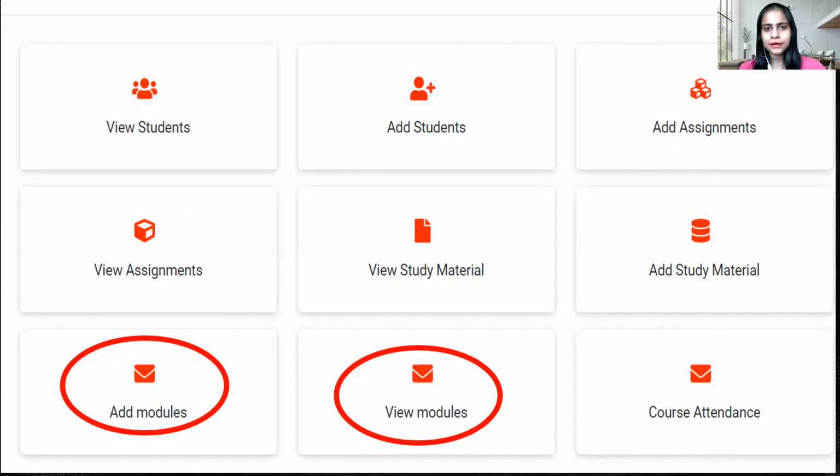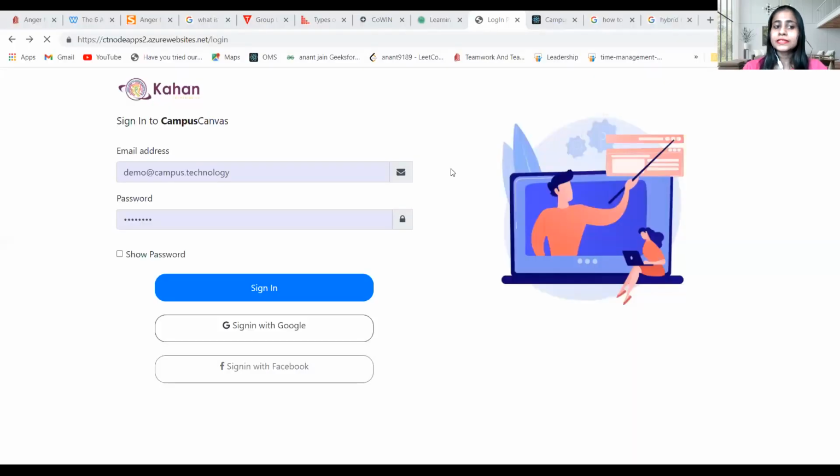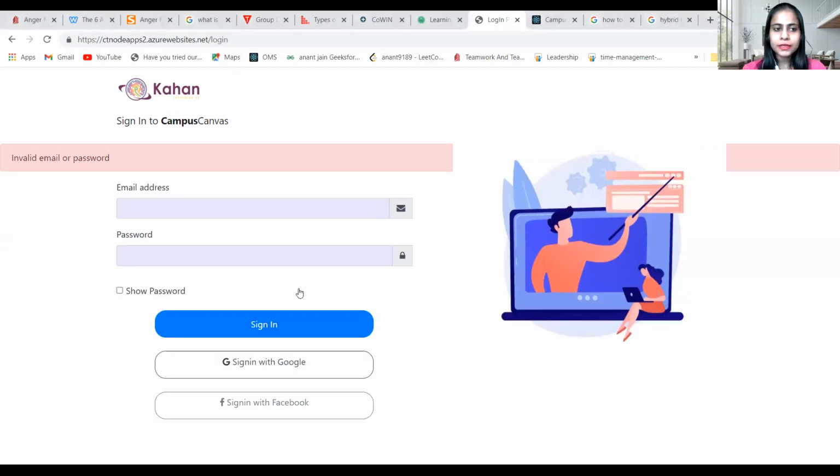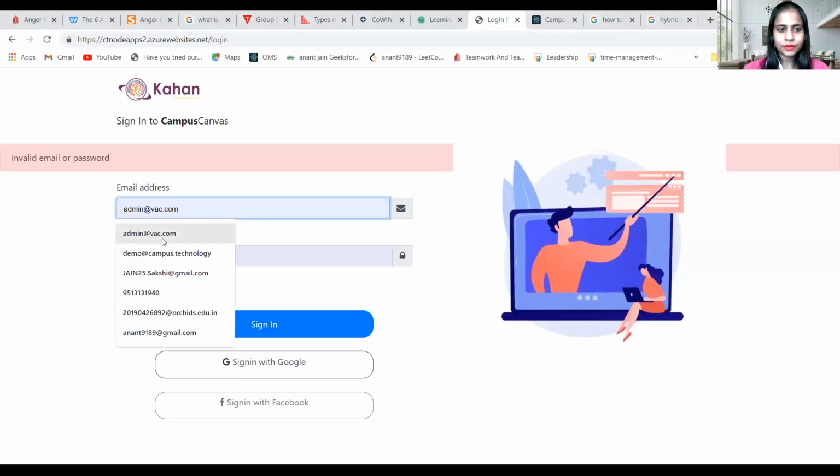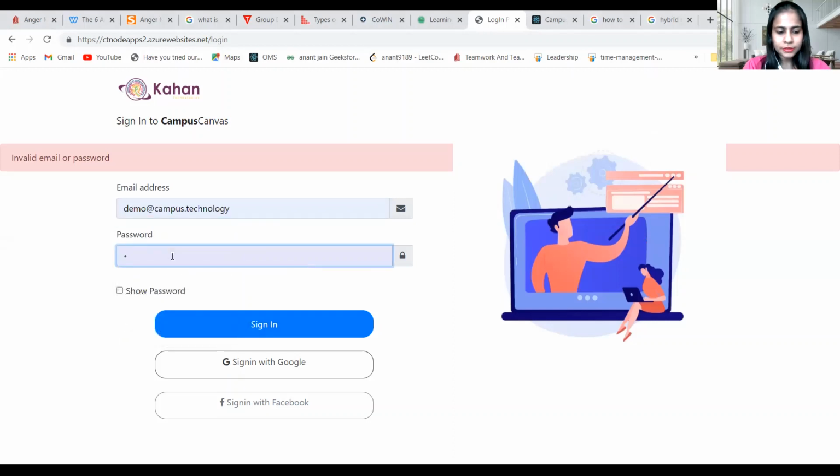Well, just when I was exploring, I came to know how to schedule the classes. Steps used here are again very simple. First, we just have to sign in to our Campus Canvas account, using your login ID.